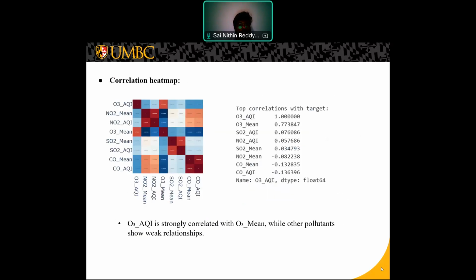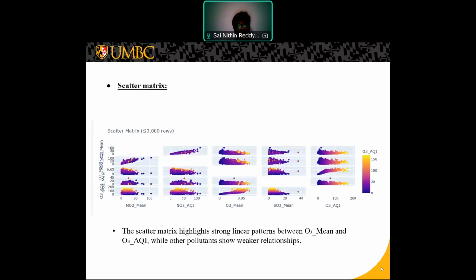The next image that you are seeing is a correlation heat map. This correlation heat map helps us understand how pollutants relate to each other. A key observation here is that O3 AQI is strongly correlated with O3 mean. Other pollutants like NO2, SO2, CO show much weaker correlations. This tells us that ozone behavior is mostly dependent on its own concentration levels rather than the other gases.